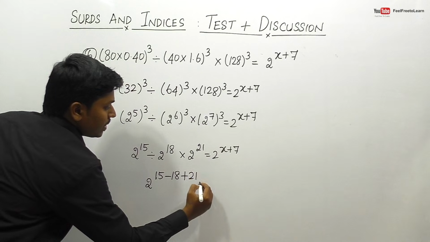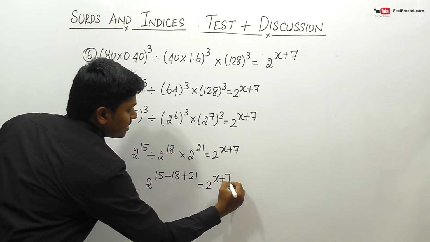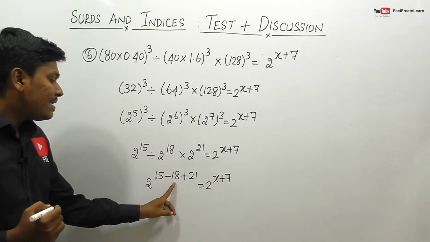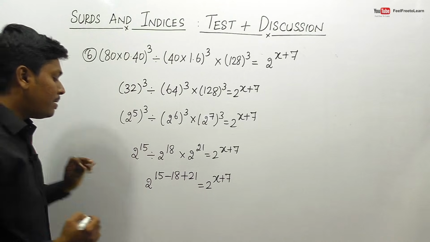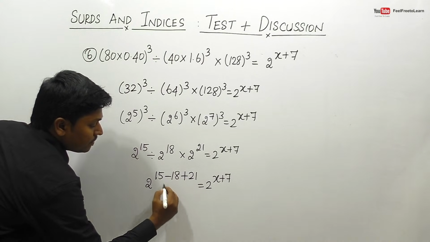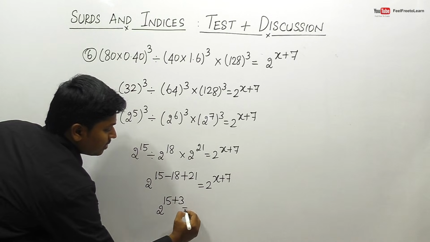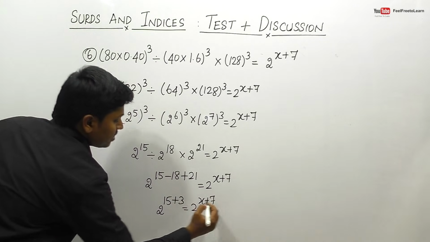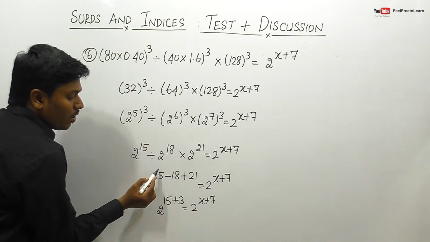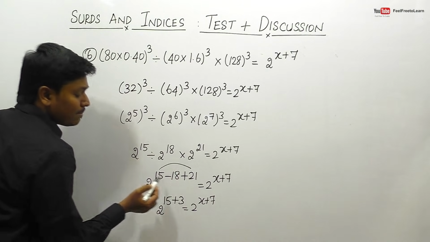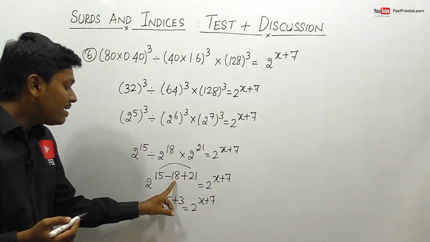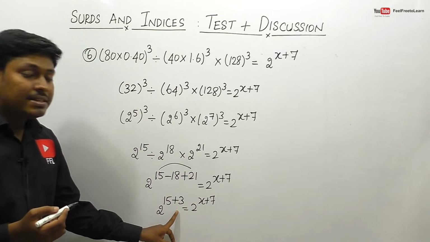So plus 21 is equal to 2^(x+7). So friends, here it is minus 18 plus 21, the resultant will be plus 3. So this can be written as 2^(15+3) = 2^(x+7). Friends, listen here, kindly don't make a mistake: either add 15 plus 21 and then subtract 18, or otherwise minus 18 plus 21, the resultant will be plus 3.